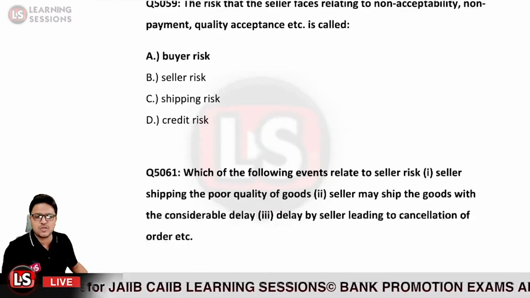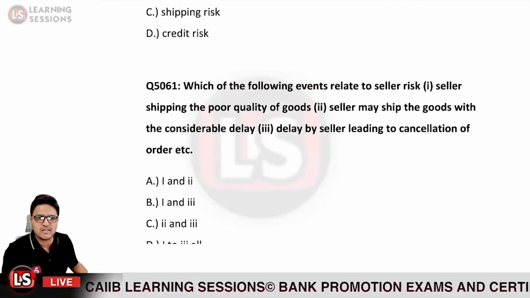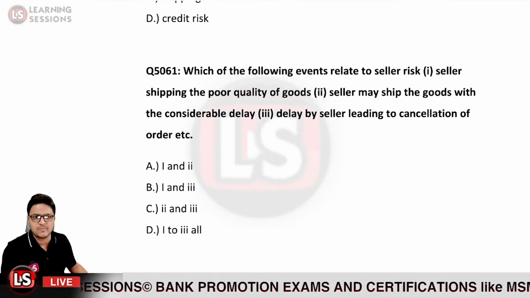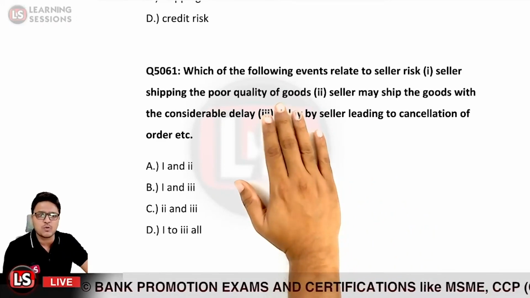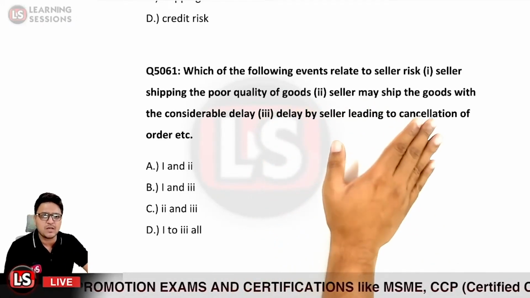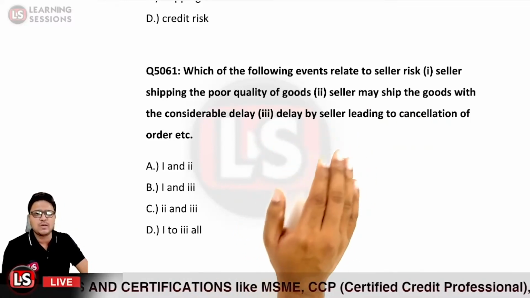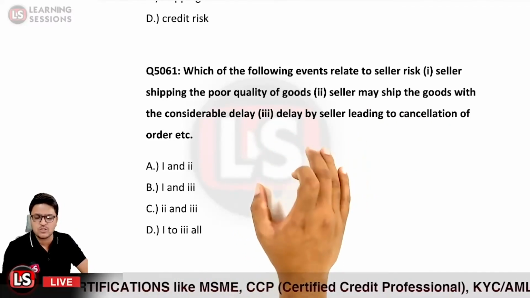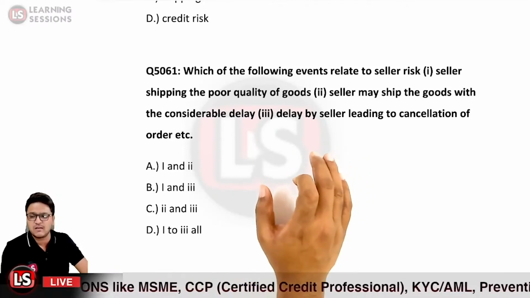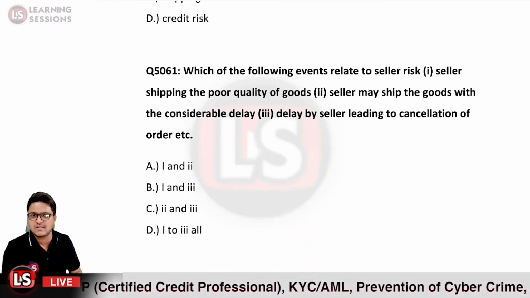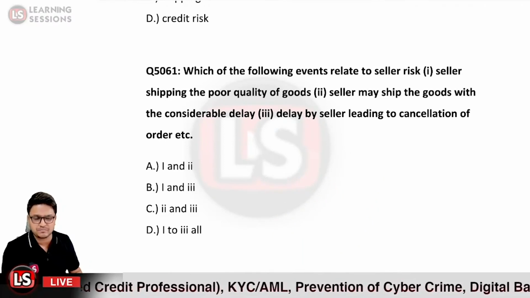Next question, which of the following events relate to seller risk? Seller shipping the poor quality of goods. Seller may ship the goods with considerable delay. Delay by seller leading to cancellation of the order. So which of the following are covered under the seller risk category? We need to identify the same.